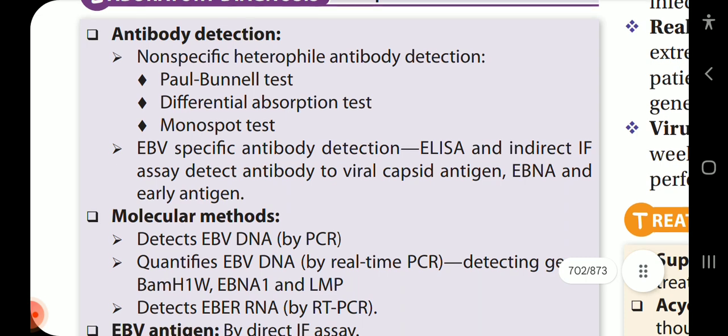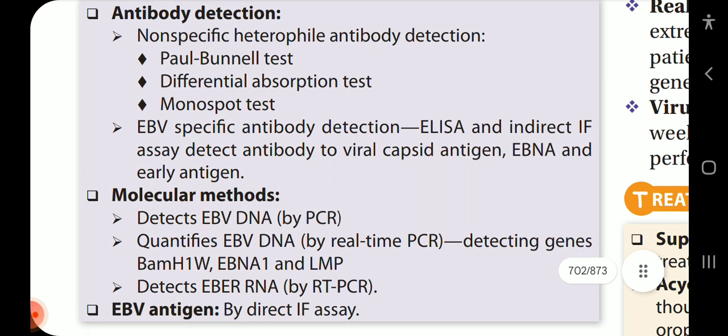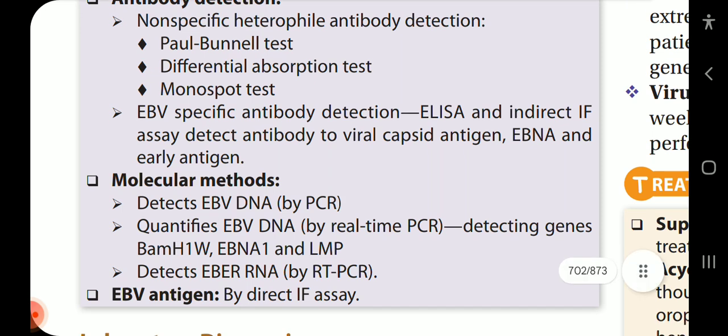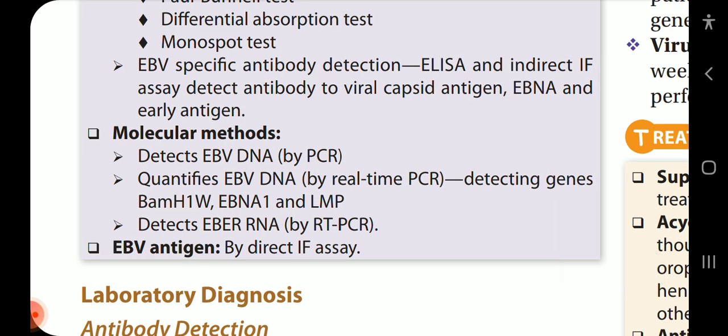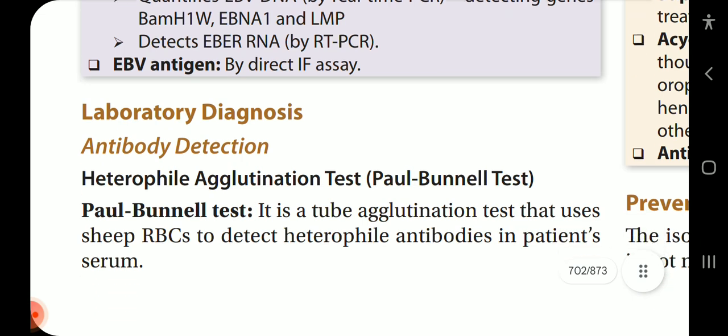Lab diagnosis of Epstein-Barr virus. Antibody detection: non-specific heterophile antibody detection, Paul Bunnell test, differential absorption test, monospot test. EBV specific antibody detection: ELISA and indirect immunofluorescence assay detect antibody to viral capsid antigen, EBNA and early antigen. Molecular methods: detect EBV DNA by PCR, quantify EBV DNA by real-time PCR, detecting genes BAM, H1W, EBNA1 and LMP. Detects EBER RNA by RT-PCR and EBV antigen by direct immunofluorescence assay.